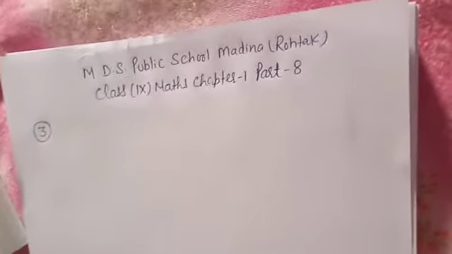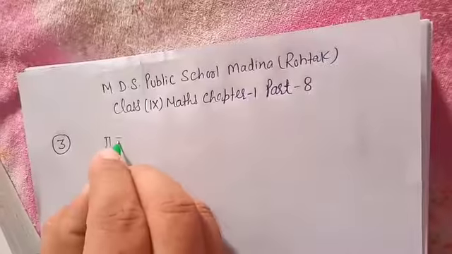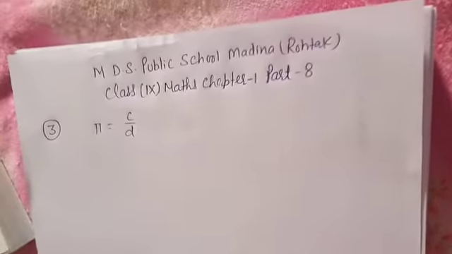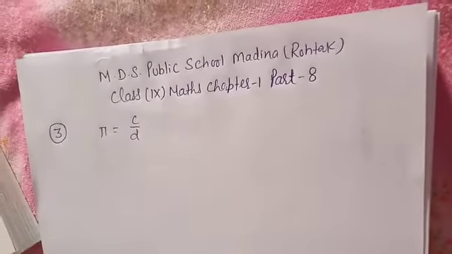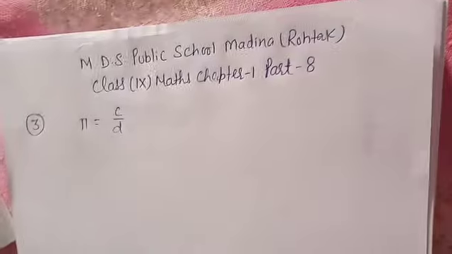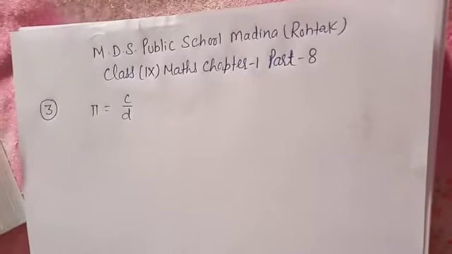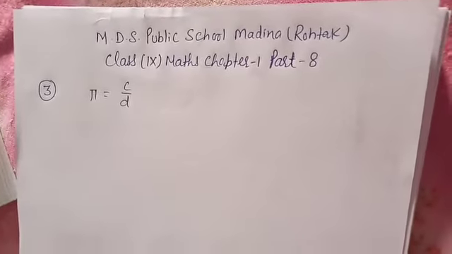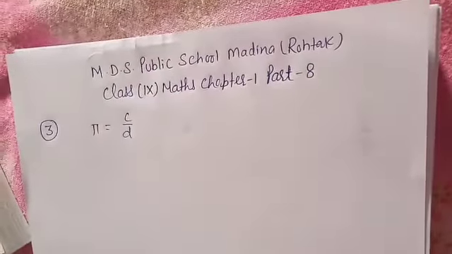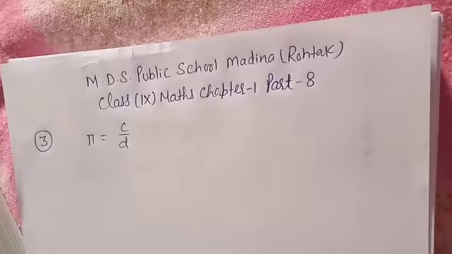So this is saying: recall pi is defined as pi equal to c by d, meaning circumference by diameter of the same circle. According to this, pi would be rational, because a rational number is a number we can write in the p by q form, where q is not equal to 0. But if we check the decimal expansion of pi, it is non-terminating, non-repeating and non-recurring. So pi is actually irrational.